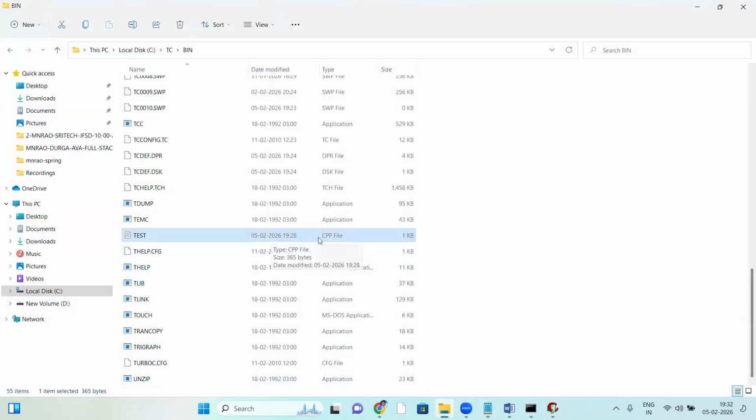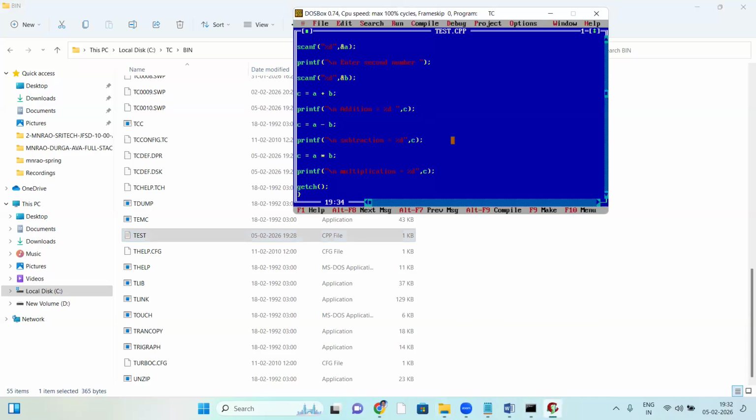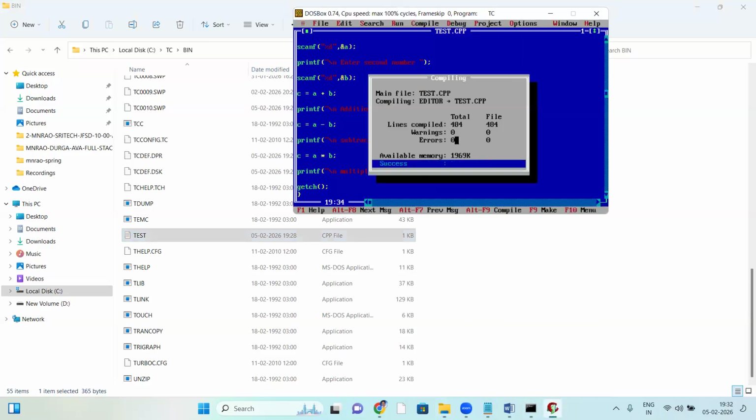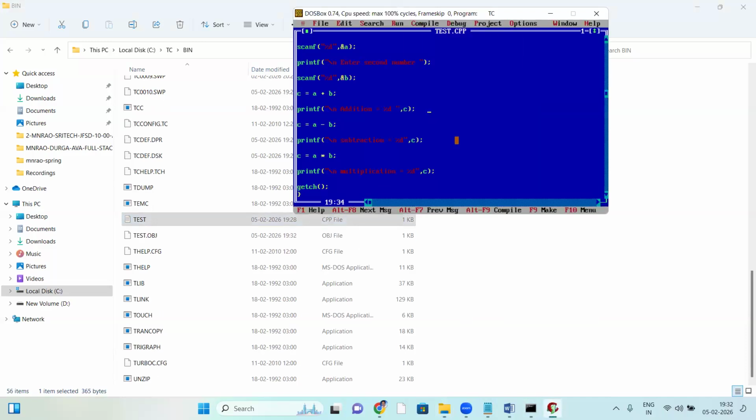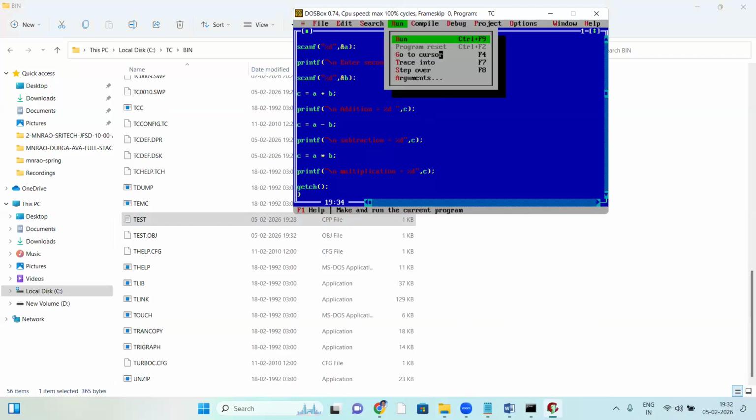Test.cpp. CPP means C++. A C++ compiler can be used for the C language also. Now I'll show the exe file. Compile, success. Now run. Before running, first of all it creates one exe file. When I try to run it here, the exe file is generated.